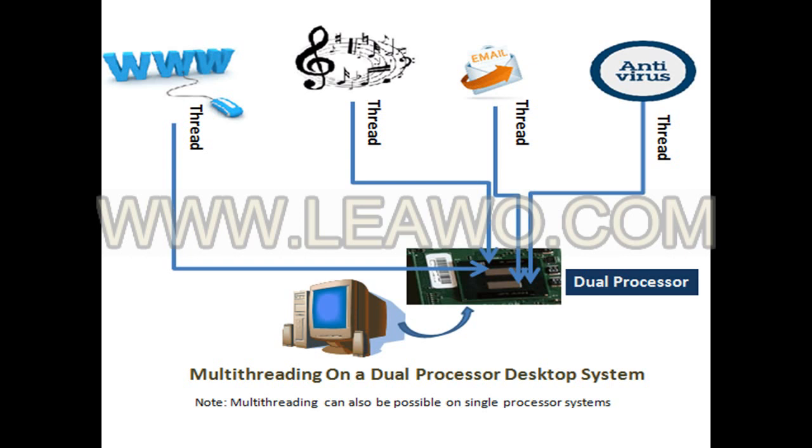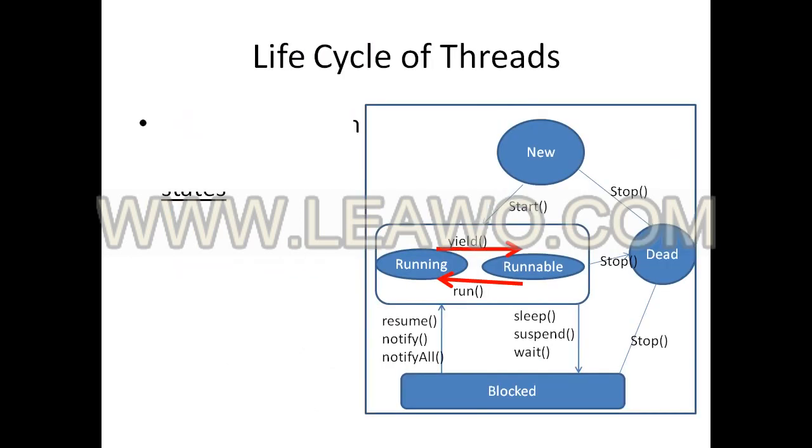So our system processor should allocate space to browse in the browser, play the music, check the mail, and also run the background process. All should be done in parallel. This is known as multithreading.